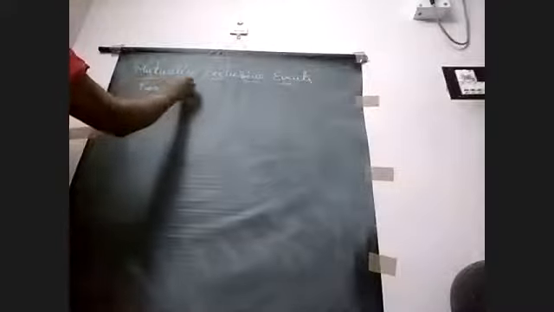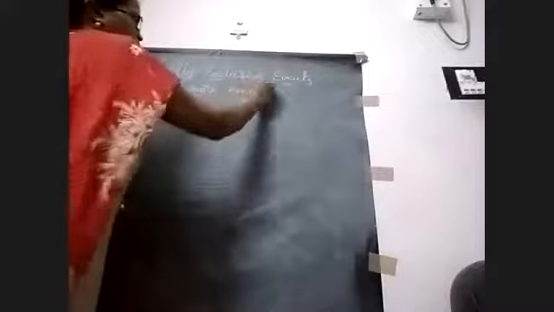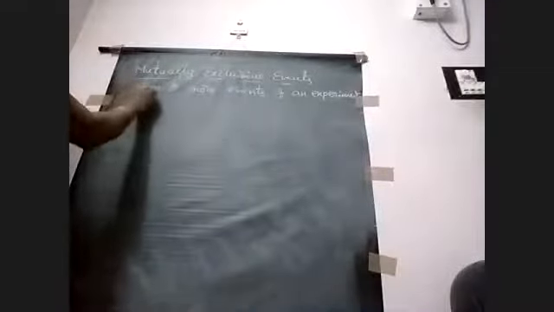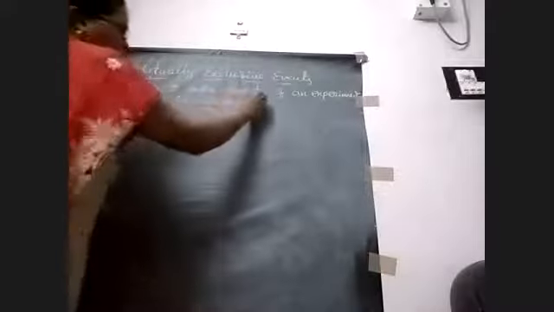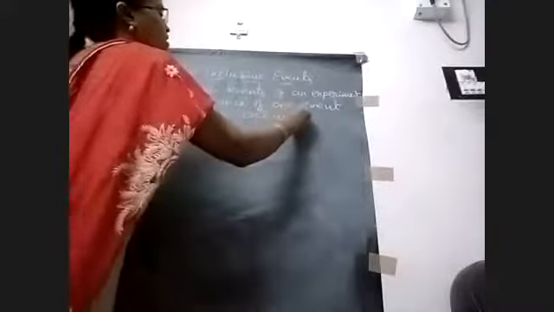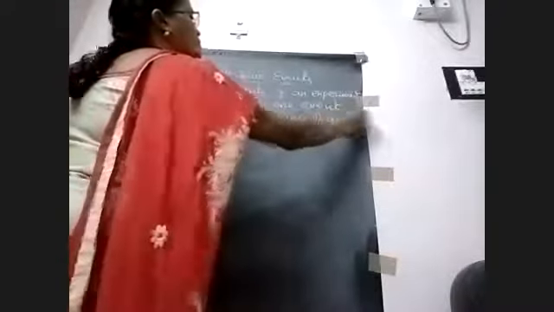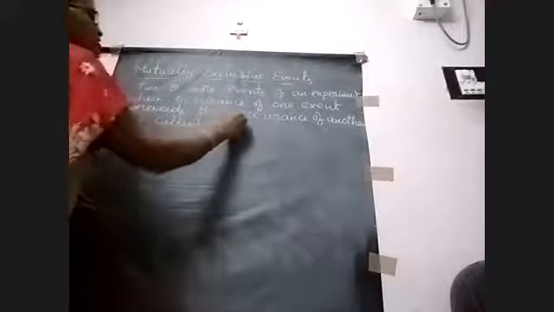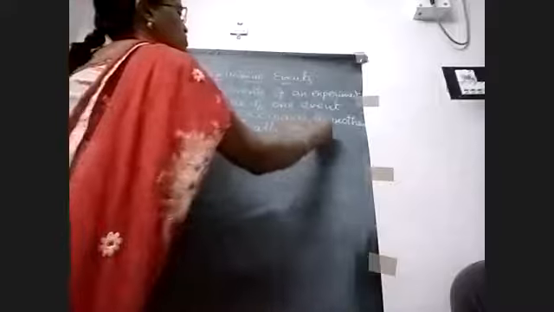Mutually exclusive events: two or more events, so here events are more than one, two or more events of an experiment, where the occurrence of one event prevents the occurrence of another, are called mutually exclusive events.